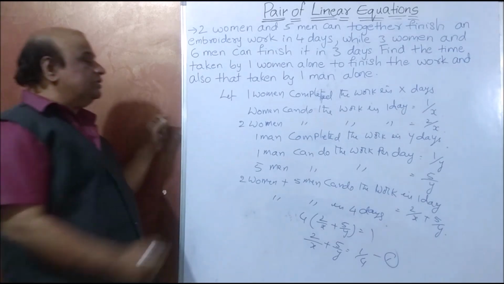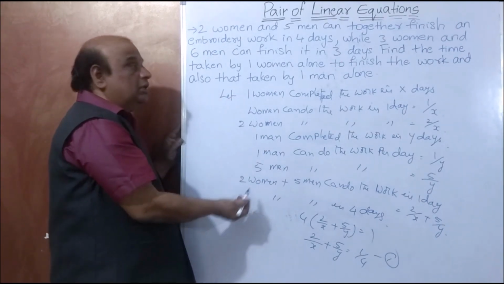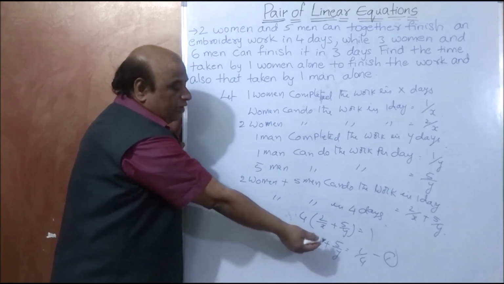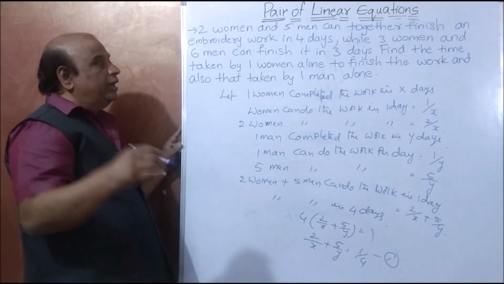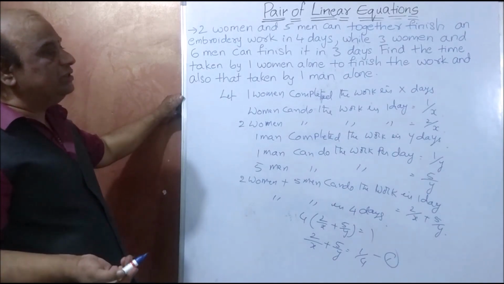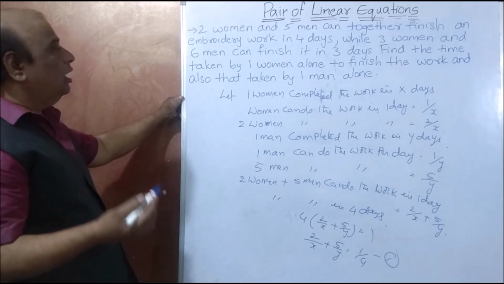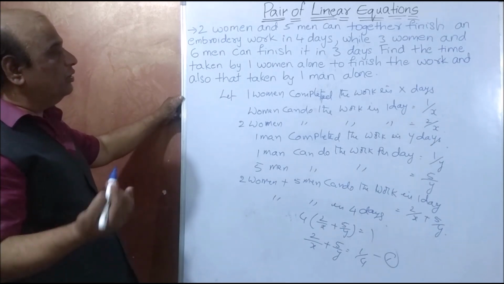So, try to understand this. This is very important. How to make the equation 2 by x plus 5 by y is equal to 1 by 4. Can you guess what the second equation is? You need not write all these things. Without writing all these, can you guess?